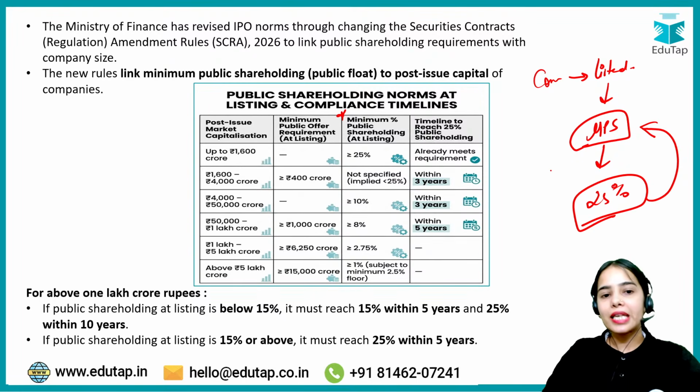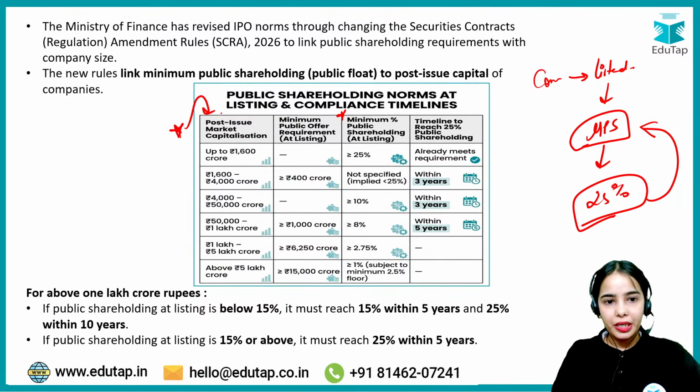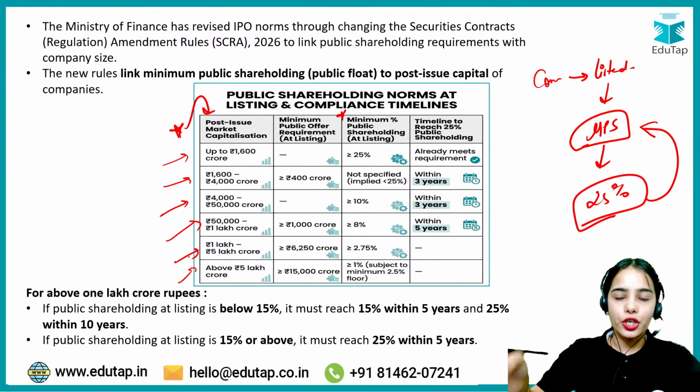So that's why it has been said that on the basis of the market value, the market size of the company after the issue, it is seen how many years can be provided to a company to meet the minimum public shareholding of 25%. Okay, so this is the idea.